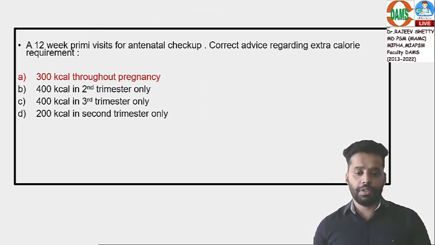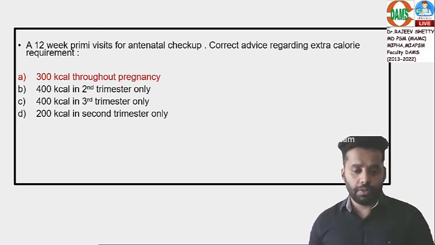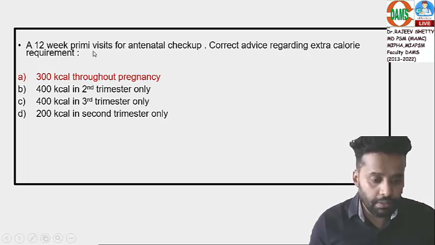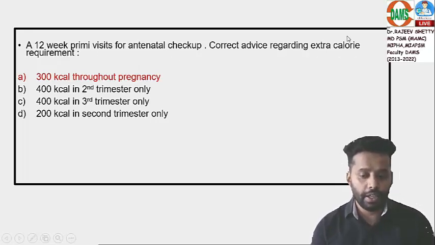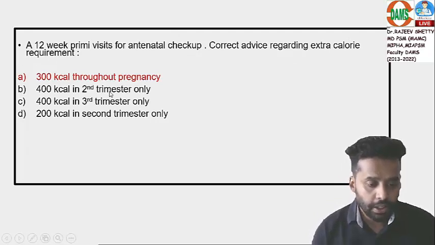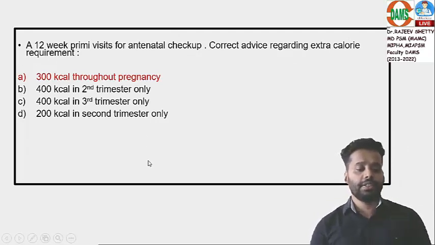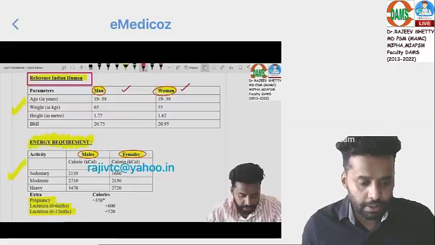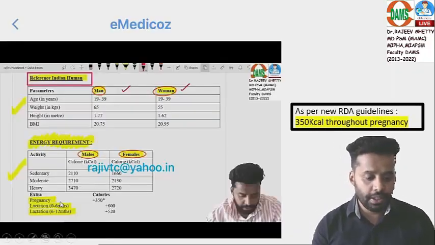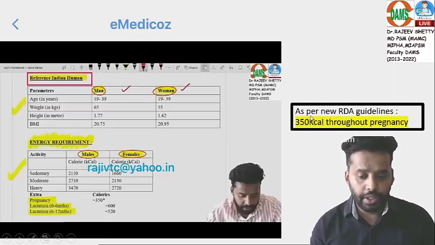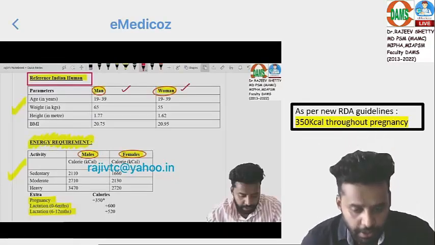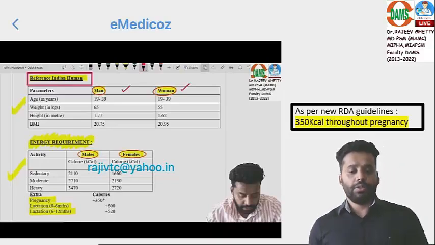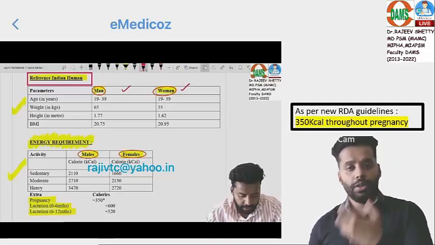The last question, one more a bit controversial question: a 12-week primigravida is visiting for antenatal checkup. Correct advice regarding extra calorie requirement. The older guidelines say 300 kilocalories, but the newer guidelines, as we have discussed in the classes, say 350 kilocalories throughout pregnancy. Now we don't have trimester-wise classification, so it is 350 kilocalories in all the trimesters.